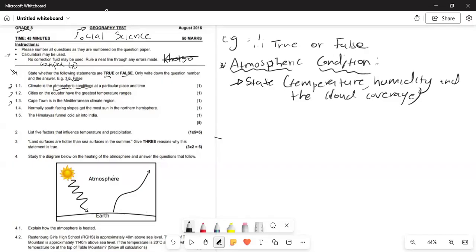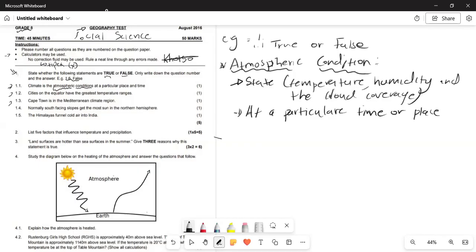Right. So they say atmospheric condition is a state of the atmosphere. So at that particular point in time, the atmosphere might be at a high temperature, or it might be moist, or there might be cloud coverage. At a particular time or place.